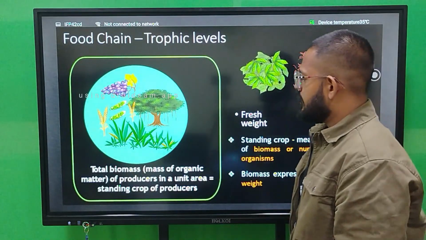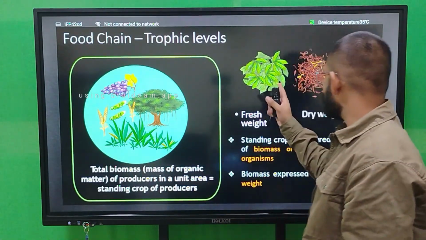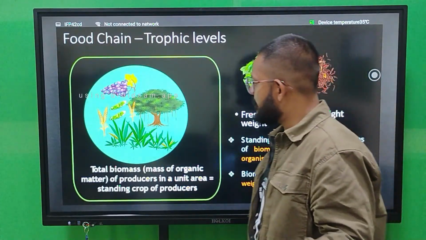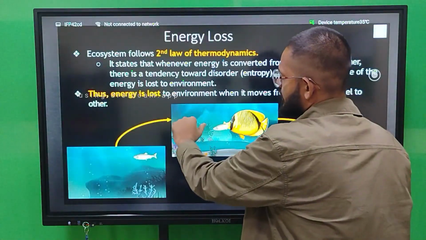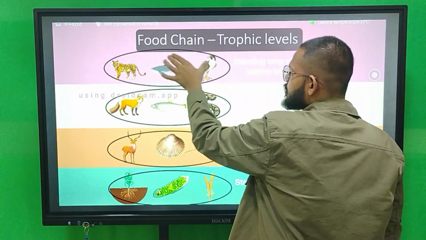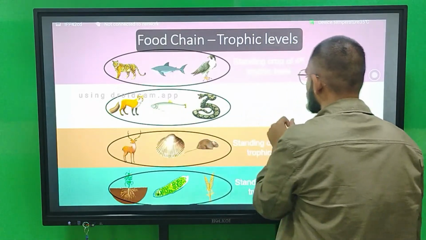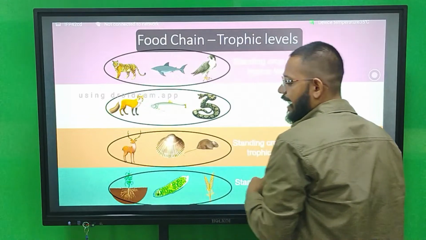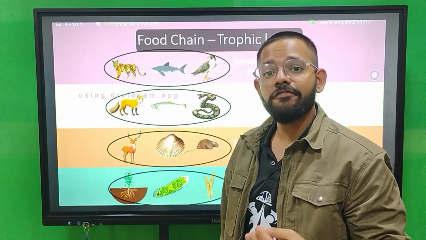Now next are the trophic levels. The trophic levels comprise two kinds of biomass: one is fresh weight and the other is dry weight. The organisms present in a particular food chain are called the standing crop. In this food chain, the shark, tiger and falcon are the standing crop of trophic level 4. The python, fish and fox are the standing crop of the third trophic level. Deer, oyster and rat are the standing crop of the second trophic level. Plants are the standing crop of the first trophic level.